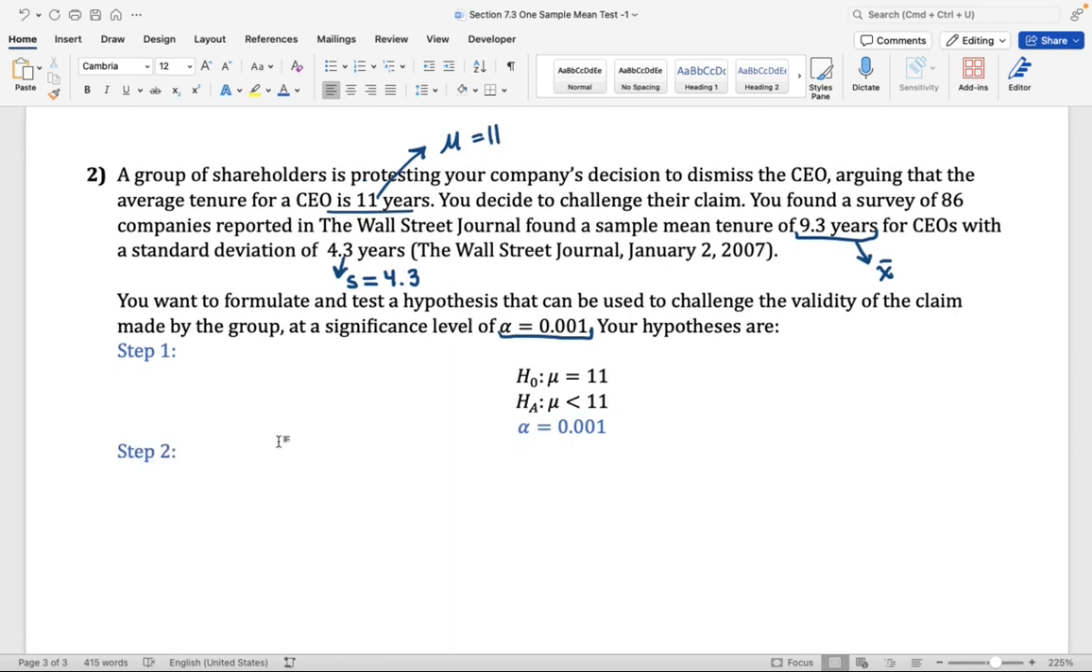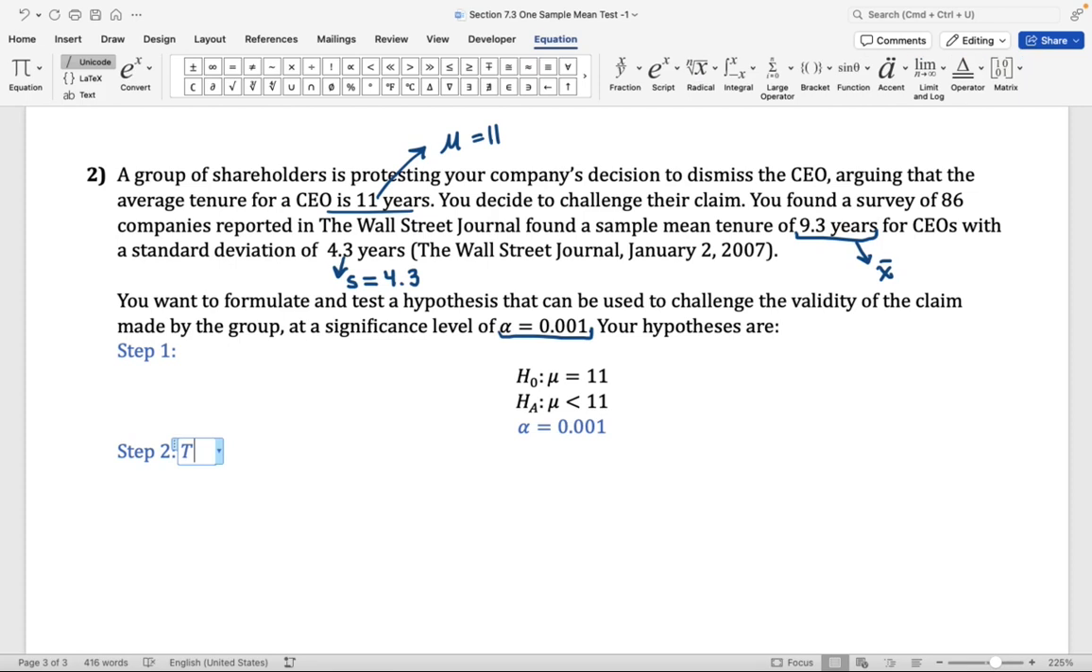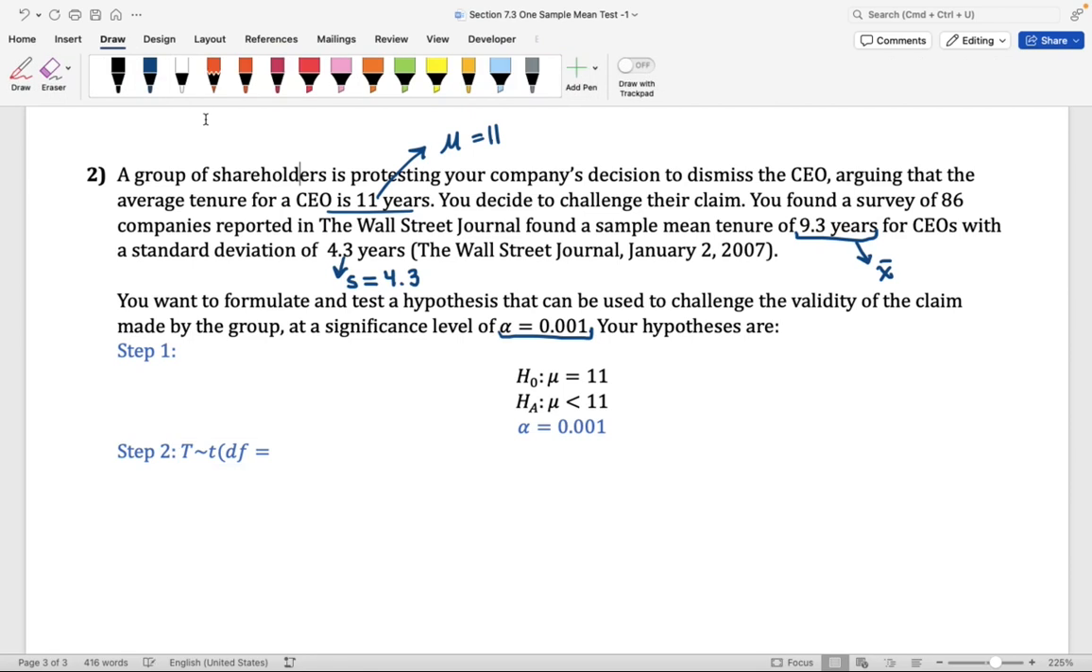Now, for step two, we're going to assume that the t-scores computed for sample means of size 86, we're going to assume that all those t-scores follow the t-distribution. So I'm going to write t-scores follow a t-distribution, and I'm going to write the degrees of freedom here. The degrees of freedom is n minus 1. In this case, and I forgot to make a note of that, we have n equal to 86. The degrees of freedom is 86 minus 1, which is 85.